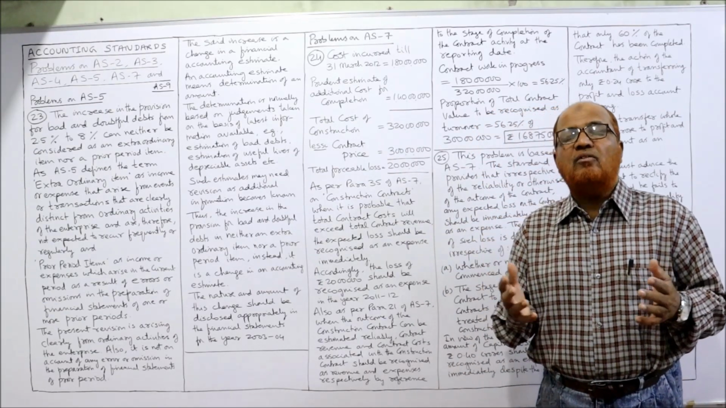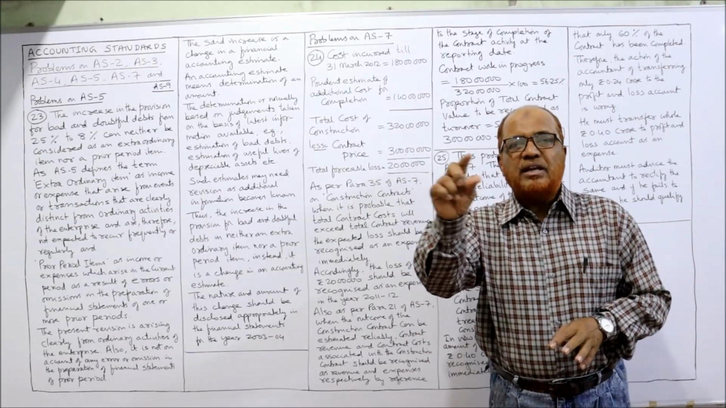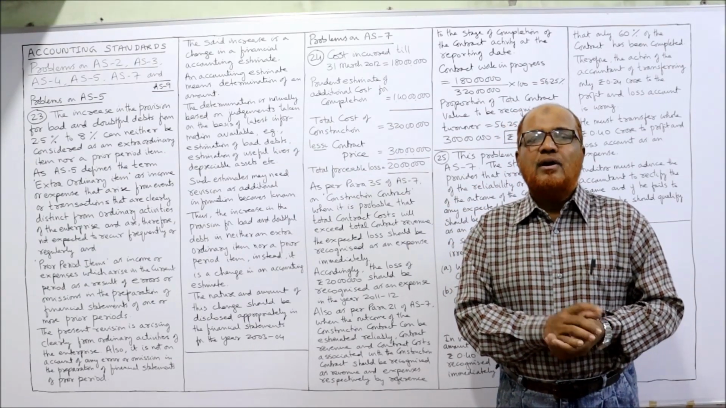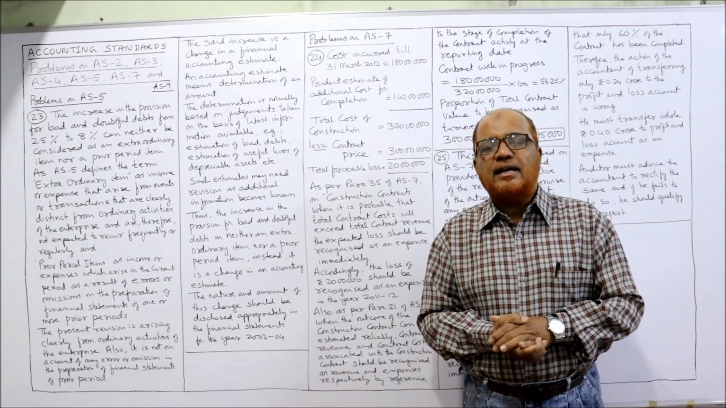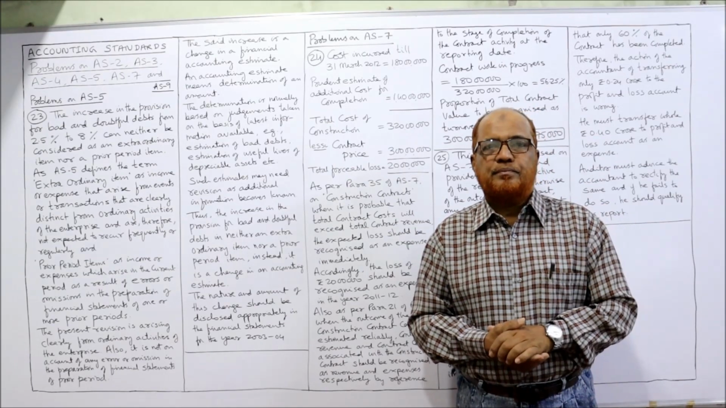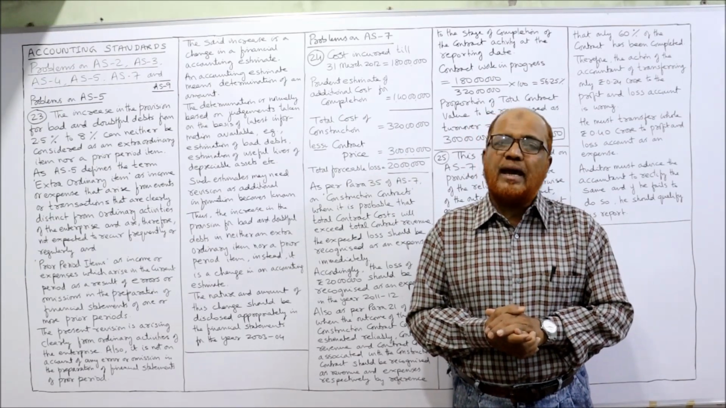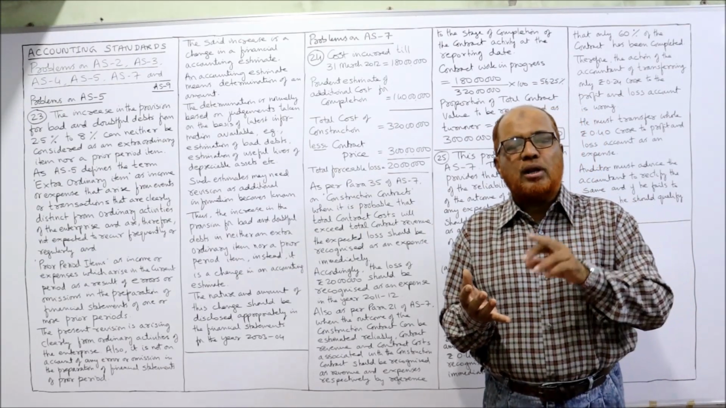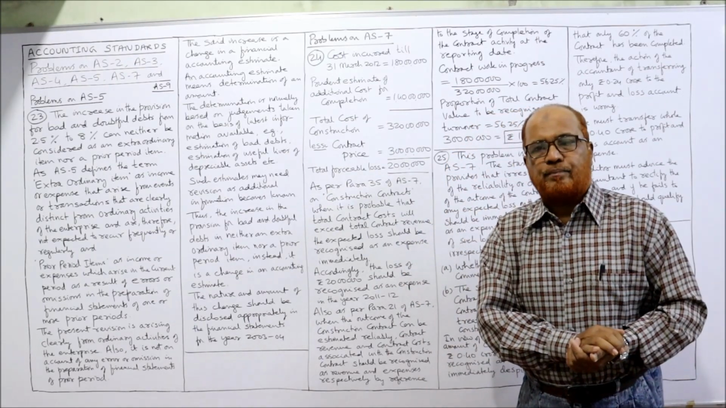So we must know the meaning. What do you mean by extraordinary item and what do you mean by prior period item? These meanings have been given by AS5. Now we'll see. One thing you remember: when the company changes the percentage of provision for doubtful debts, it is a change in accounting estimate. It is not a prior period item, it is not an extraordinary item. It is neither an extraordinary item nor a prior period item. It is only a change in the accounting estimate.